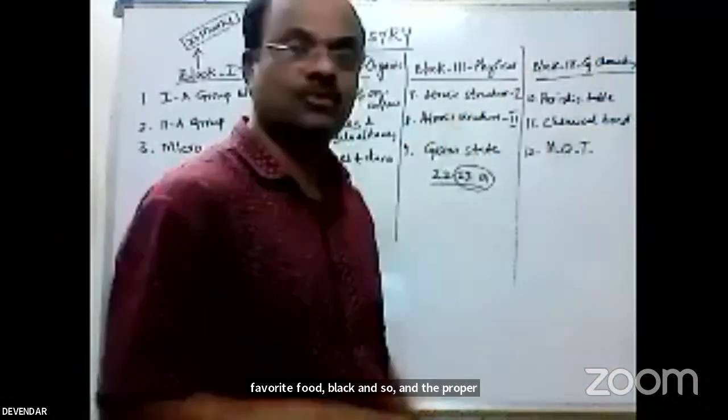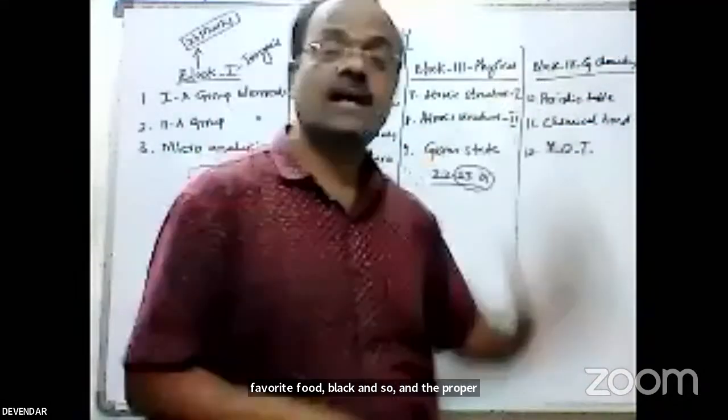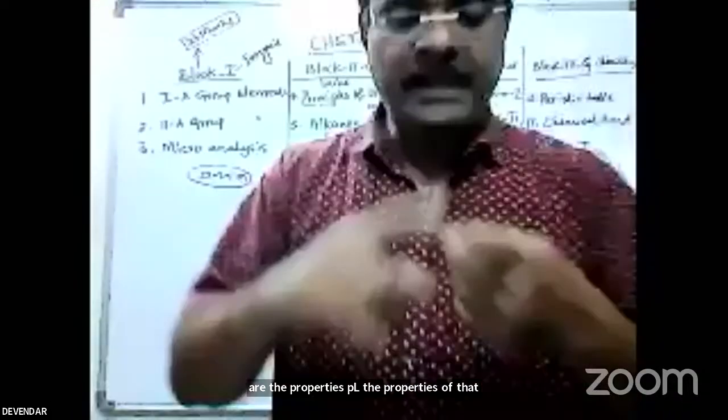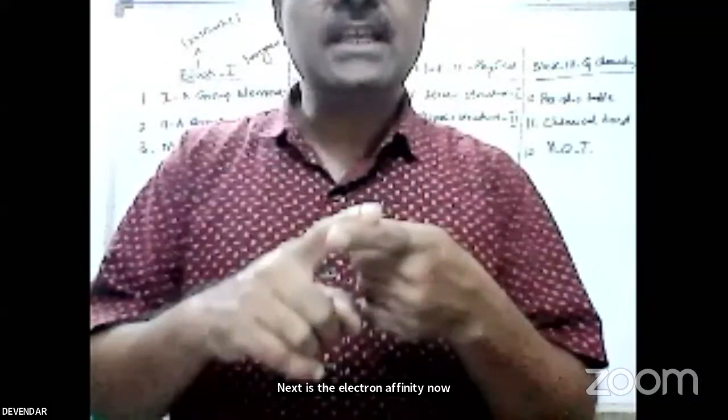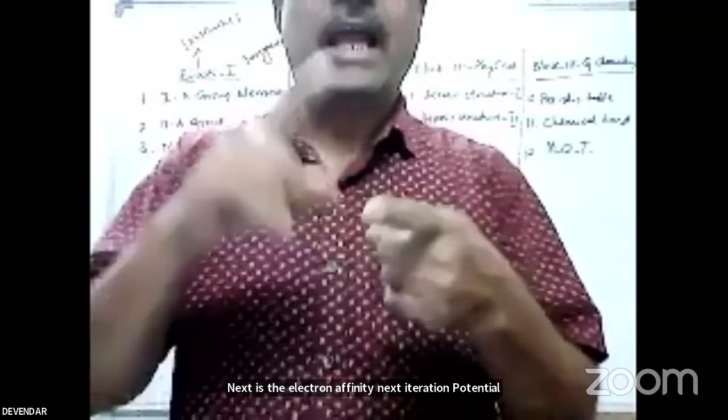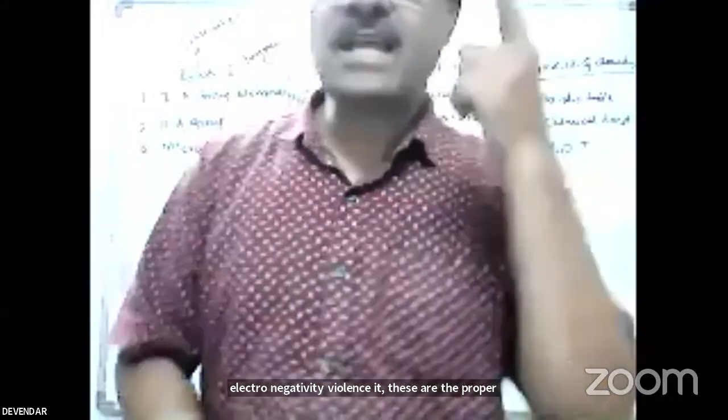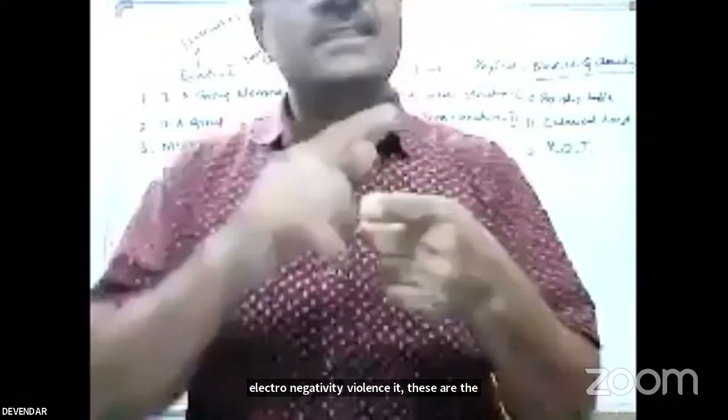And the properties. What are the properties? Periodic properties are there: atomic size, next the electron affinity, next ionization potential, electronegativity, and valency. These are the properties we are discussing. So size means, what is the size of an atom?